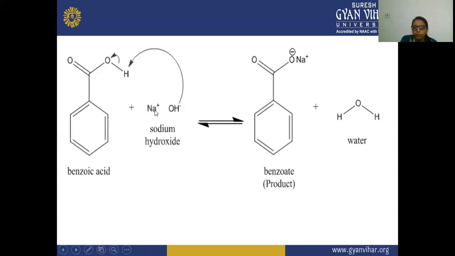So this Na will get the positive charge, and OH will get the negative charge, and this OH will react with this H, and this H will give its electron to the oxygen, and oxygen withdraws the electron from this hydrogen, and it will get the negative charge. After that, there is a removal of this water molecule, and this sodium will react with this O negative. So here there is a formation of this sodium benzoate salt, the product that is formed from this benzoic acid.